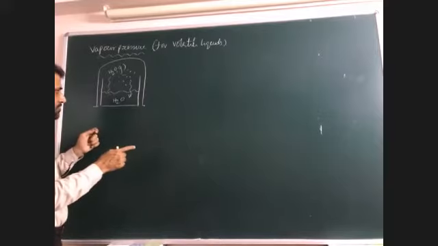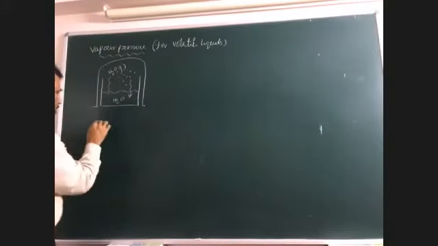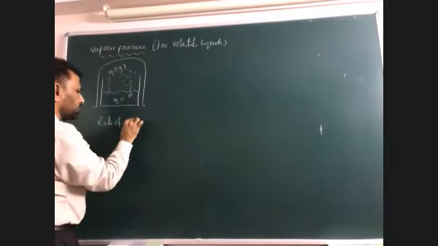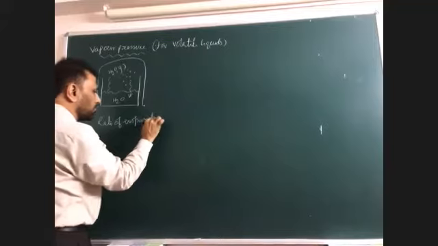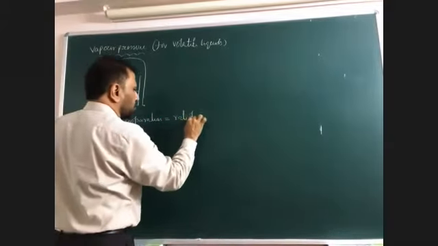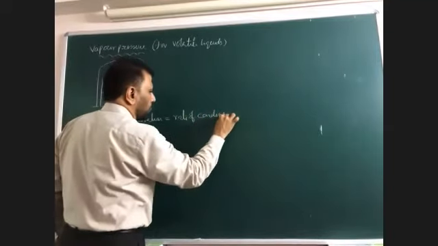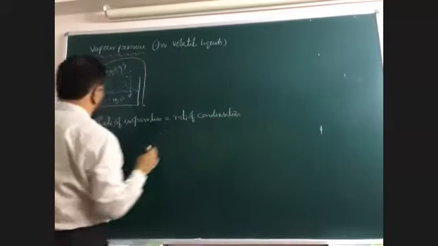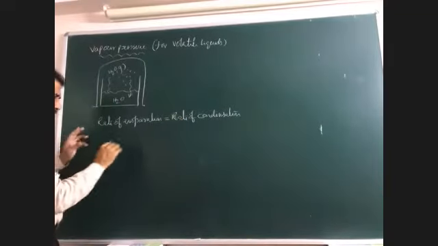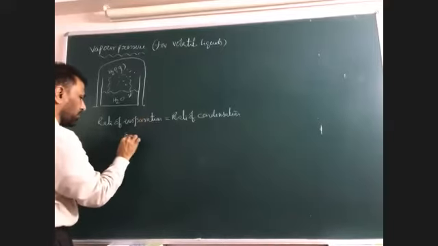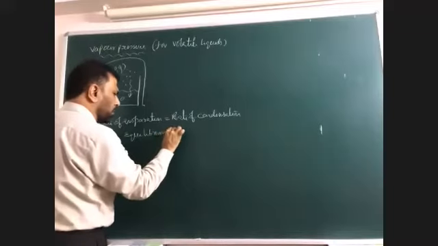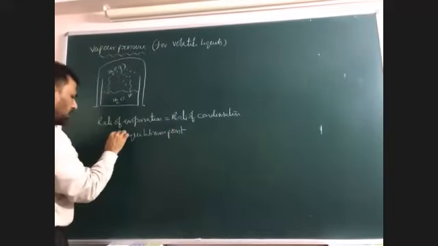This is called the forward and backward reaction. Therefore, the rate of evaporation is equal to the rate of condensation. This system is called the equilibrium point.